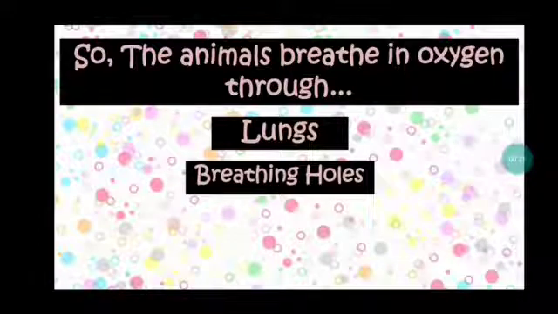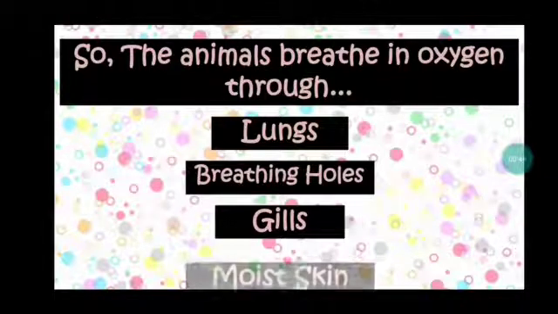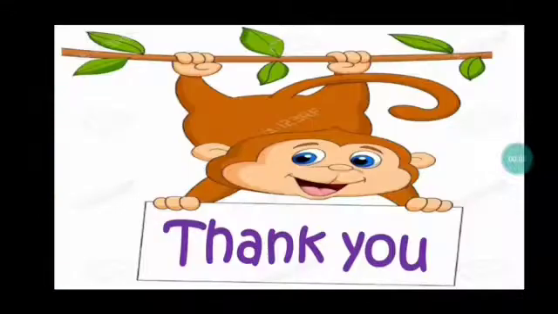They take the oxygen from the spiracles or breathing holes and then it will come to the trachea. And then the next, the animals breathe in oxygen through their gills. This is what happens to the fish. And then the last, the animals breathe in oxygen through their moist skin. This is what happens to amphibian when they are in water.